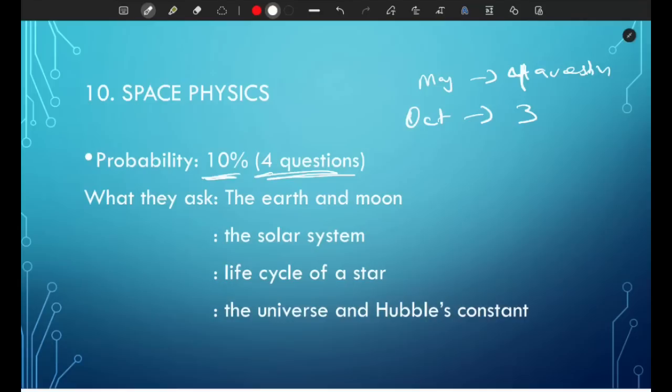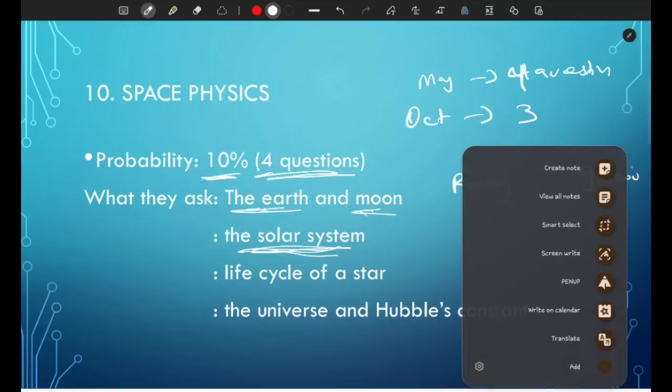So what do you have to understand for this? Understand the Earth and the Moon and how the Moon rotates around the Earth. This is not hard, so you'll be fine with this. And also understand the solar system, and how there are 8 planets revolving around the sun. Make sure you know the order of the planets and know that the temperature decreases as you go farther away from the sun. And make sure you know the division between rocky planets and gaseous planets.